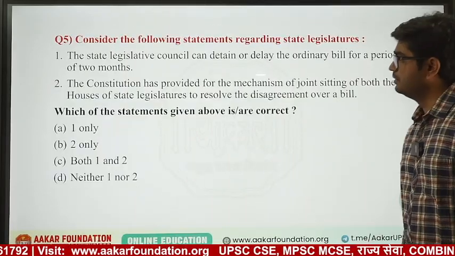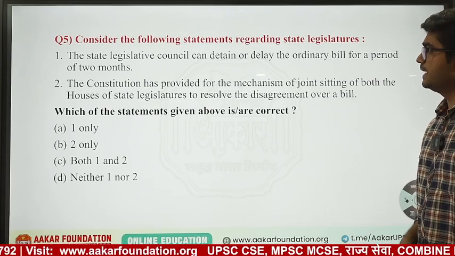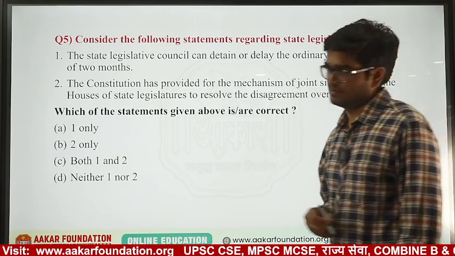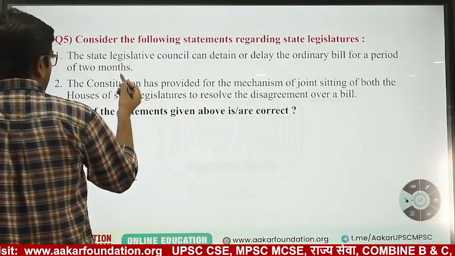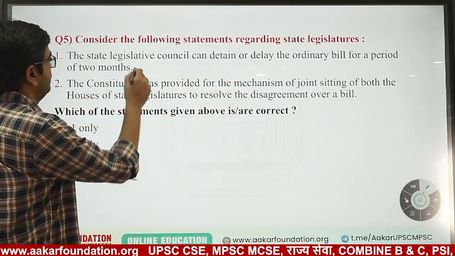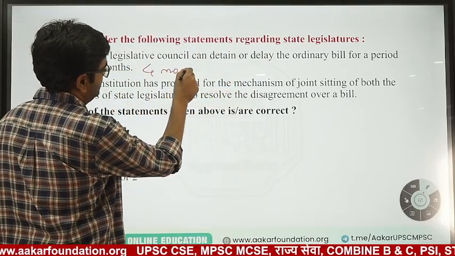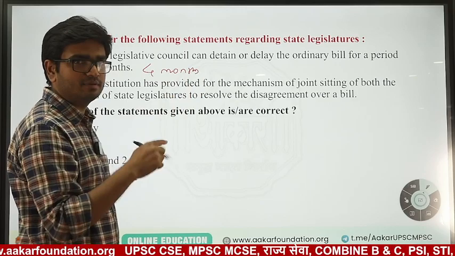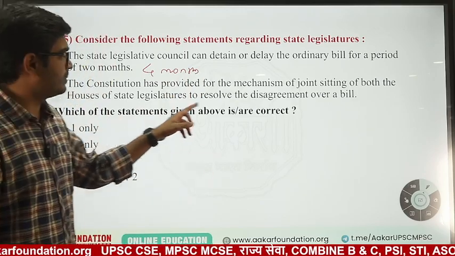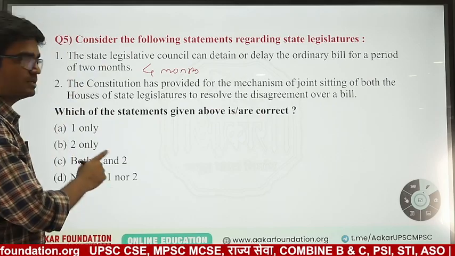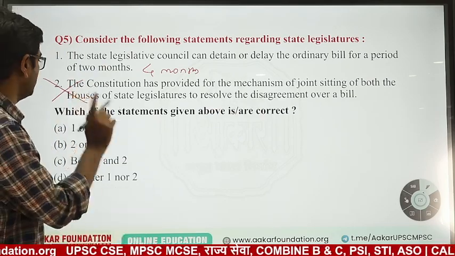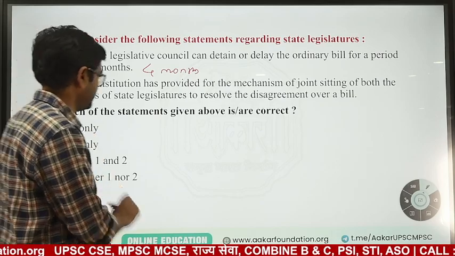The State Legislative Council can detain or delay an ordinary bill for a period of 2 months. We have already seen they can delay the bill by a period of 4 months: 3 months the first time and 1 month after the second time the Legislative Assembly passes the bill. The Constitution has provided for a mechanism for joint sitting in the state legislature. There is nothing called a joint sitting in the state legislature. Joint sitting is only available for the Union Parliament. So neither 1 nor 2.